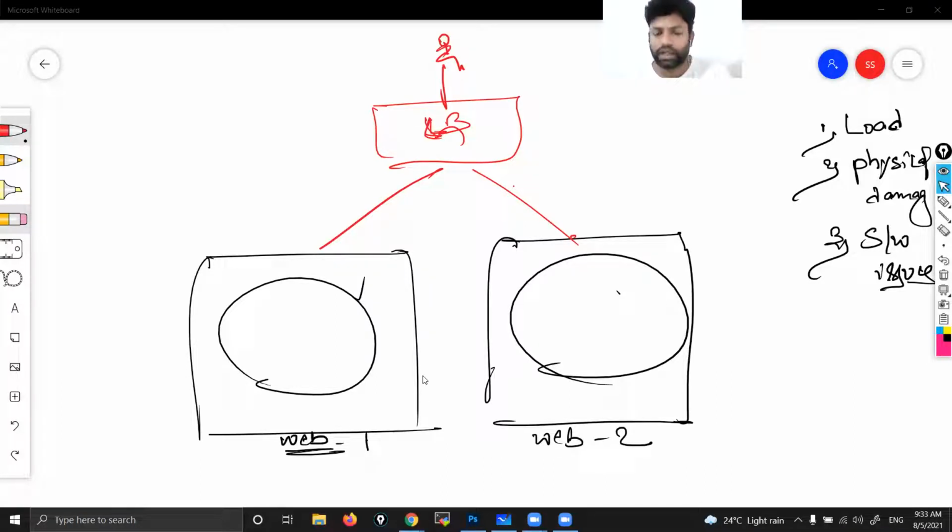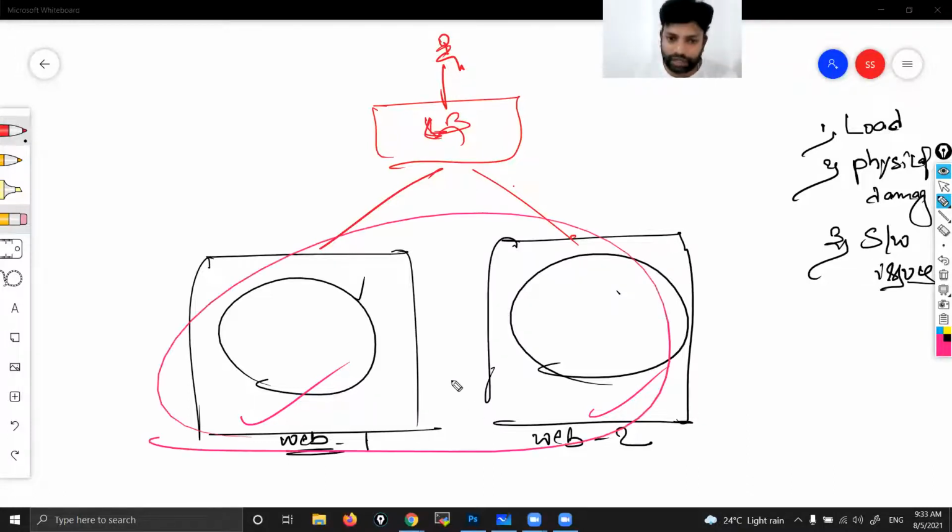Right, we have already seen how to create web servers, but here I'll show a different manner. First, we are going to follow the same way, whatever we have seen yesterday. But the second web server, I'll create in some different way. We'll see these in today's class, and tomorrow. Today we'll create these two web servers.